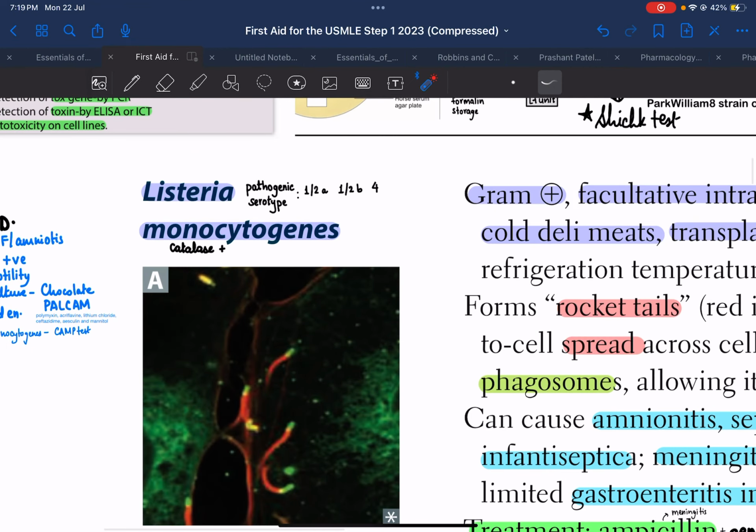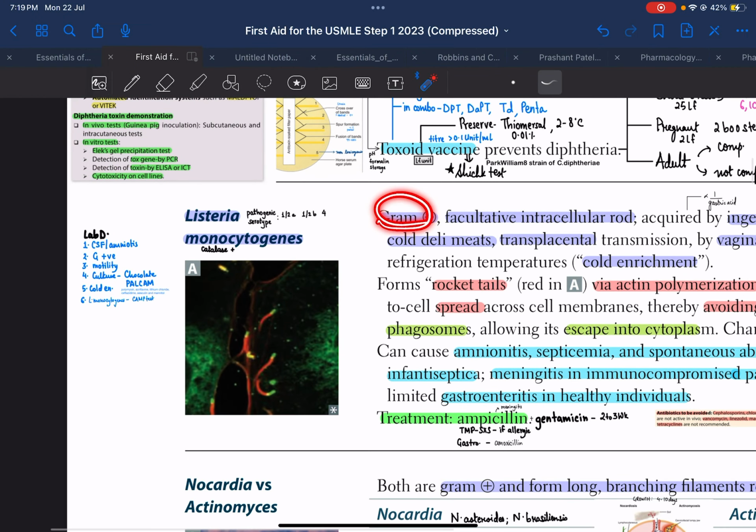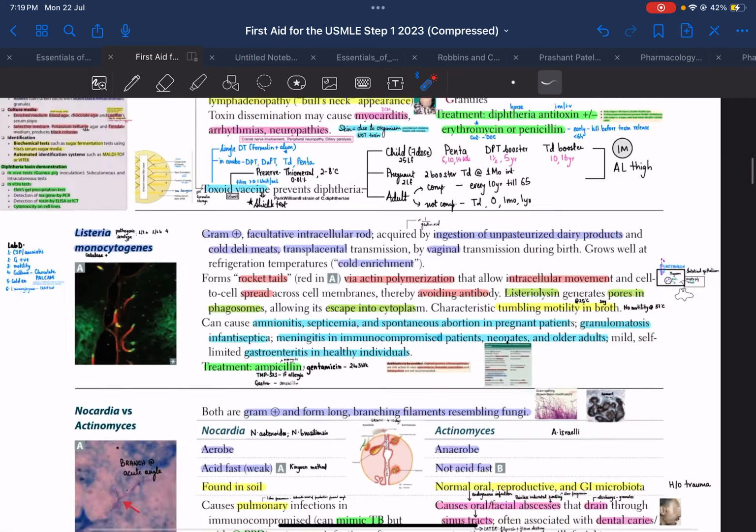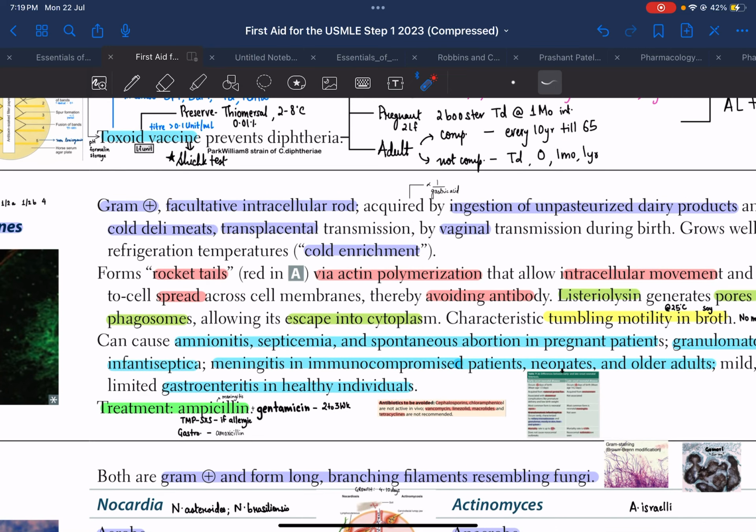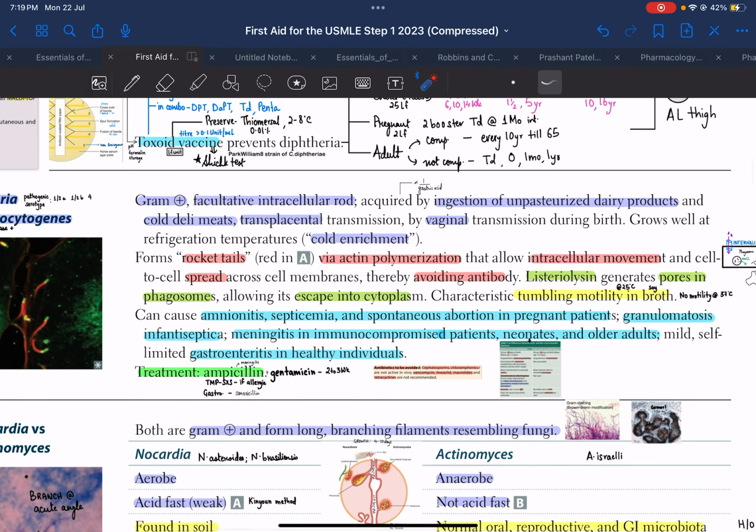Okay, so today we'll be discussing Listeria monocytogenes. Listeria is basically a gram-positive facultative intracellular bacilli which is catalase positive. Okay, so how is it acquired by humans? It is either by the ingestion of unpasteurized dairy products or